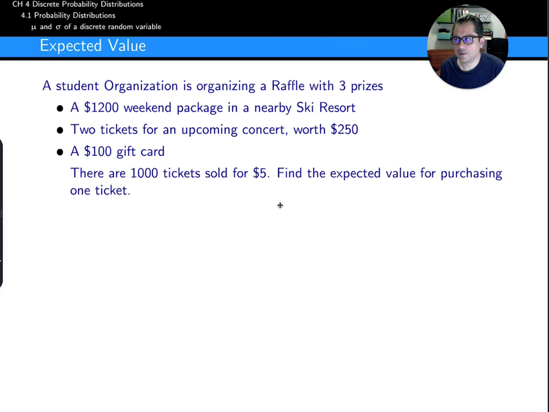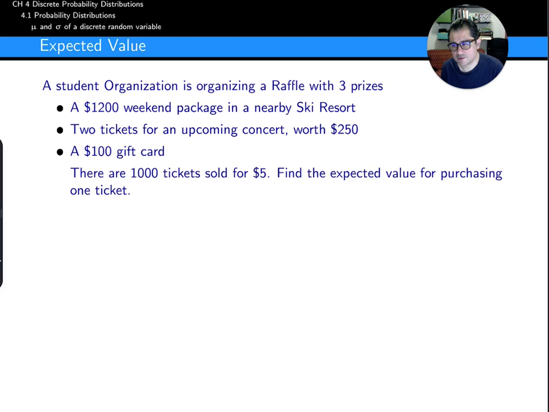So we talk about the mean, which could be interpreted like the expected value. Now let's talk about finding expected value in a couple of examples. In this example, it's a raffle with 3 prizes. The first prize is a $1,200 weekend package. The second prize is 2 tickets that are worth $250. And the third prize is a $100 gift card.